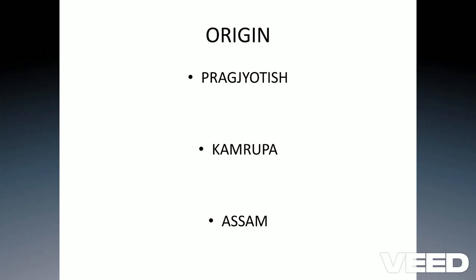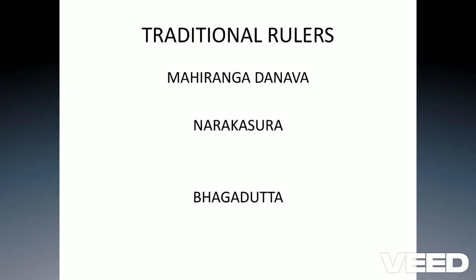Now we have gone through this, and in the next slide we are going to discuss the rulers of Assam, starting from Mahiranga Danava. Mahiranga Danava is considered to be the first recognized, or you can say the earliest king of this part of the world.